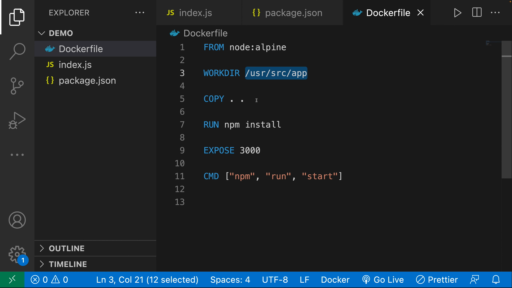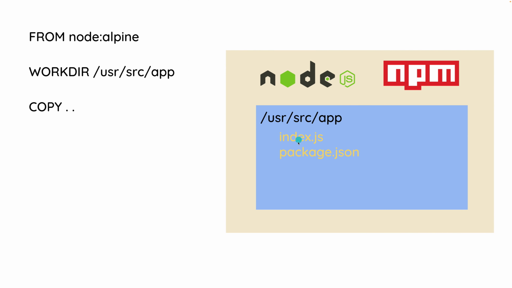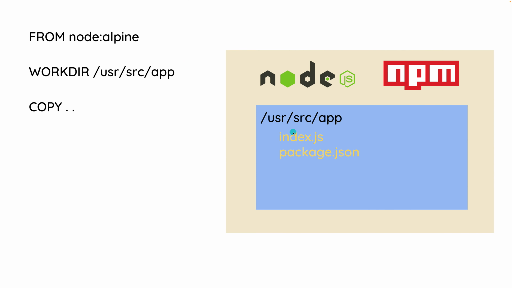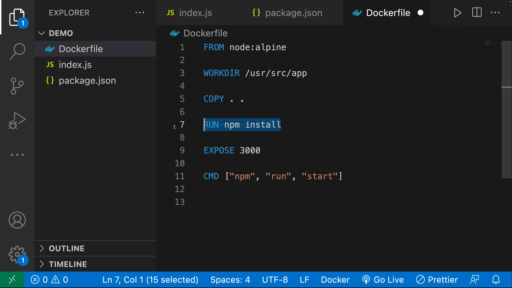But we could, for some reason, want to add it in maybe /users/source/app/lathe. So I can go ahead and say /lathe, so copy it in there. But of course, I don't want that. I want you to copy it into this directory, so we're just going to say dot. And that is the copy command. Very important command to understand because that's the only way that we're going to get our code into the container. Okay, so the next command, and this one you might pretty much understand.